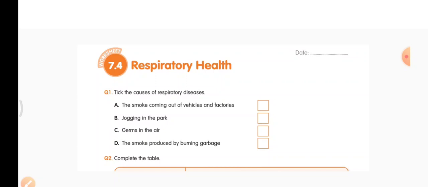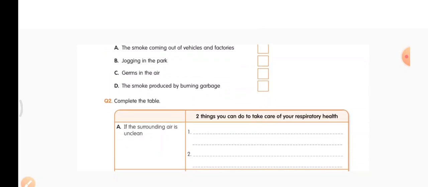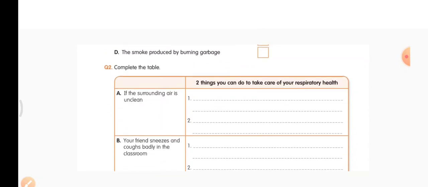B, jogging in the park. No, it is a very healthy thing, so it does not cause any respiratory disease. So, you are not going to tick B. Tick A. C, germs in the air. Yes, germs in the air also cause respiratory diseases. So, put a tick to C. D, the smoke produced by burning garbage. Yes, it is dangerous to breathe such air which has smoke. So, put a tick.